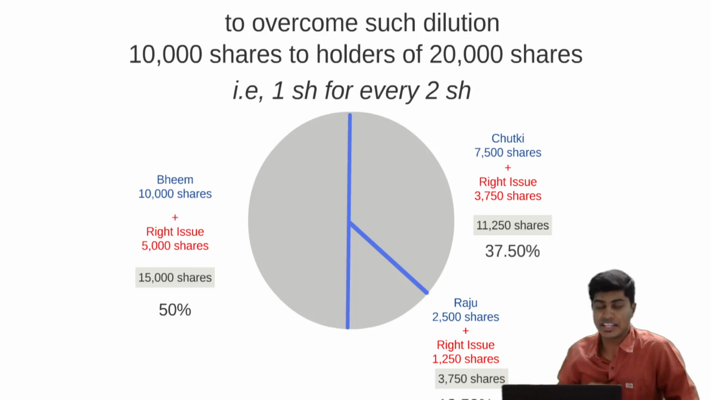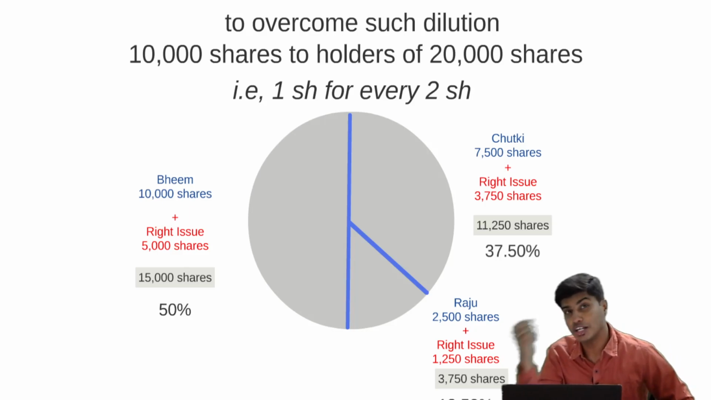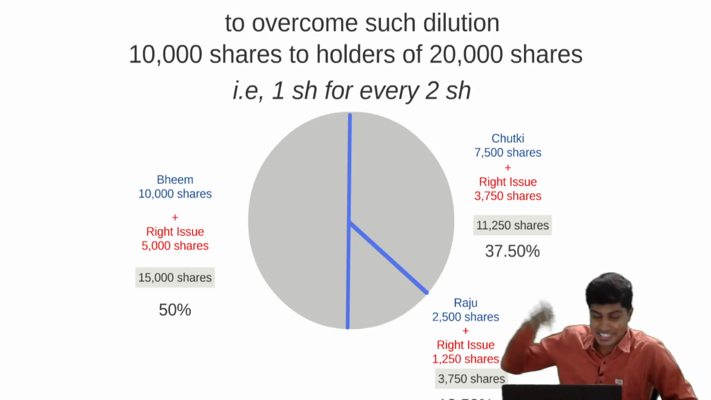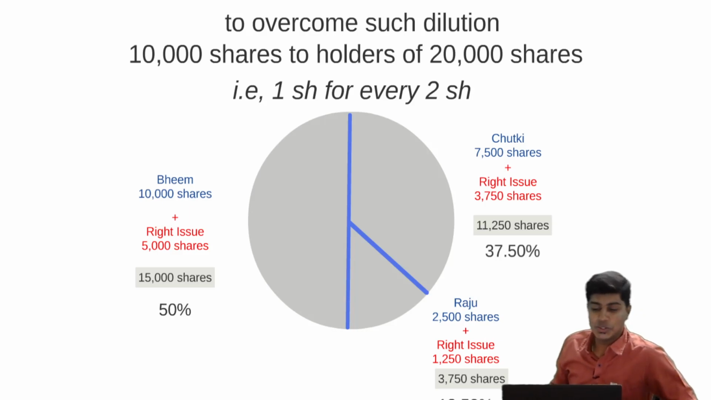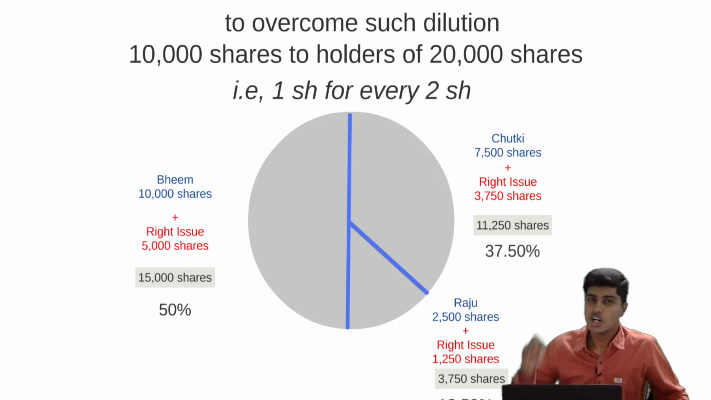And now the total share capital of the company is 30,000 shares. So 15,000 out of 30,000 is still 50%. 11,250 out of 30,000 is still 37.5% and 3,750 divided by 30,000 is still 12.5%. So by a rights issue, it is possible for the existing shareholders to hold the same percentage in the company.